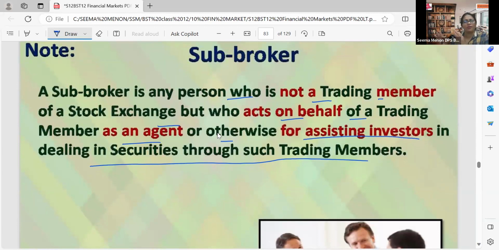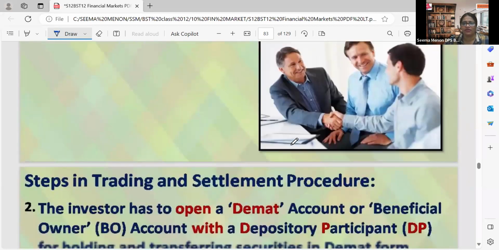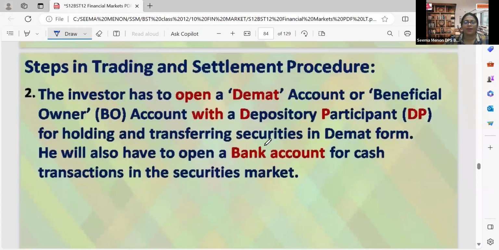On behalf of a trading member means one person is already registered with the stock exchange. He is totally busy, so as per his instruction there can be a sub-broker, and the sub-broker can directly deal with the investor. Coming back to point number 2.